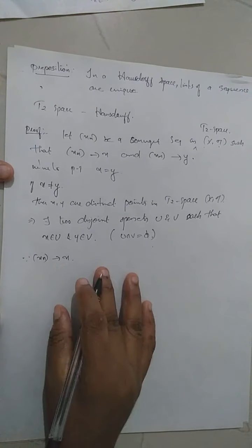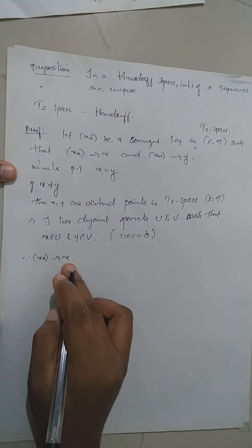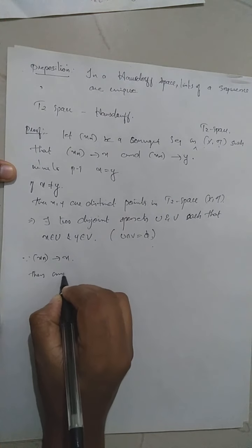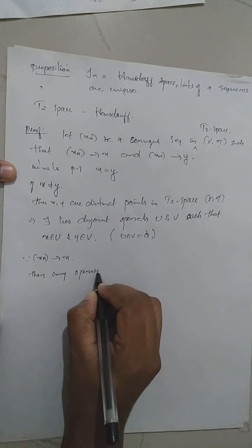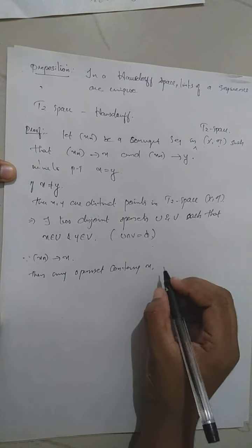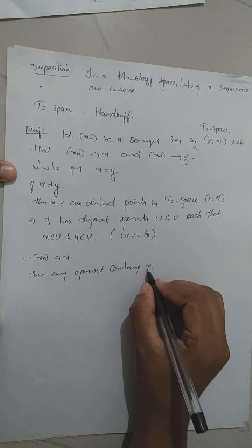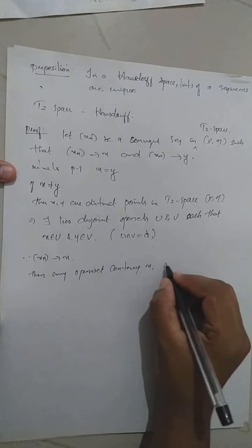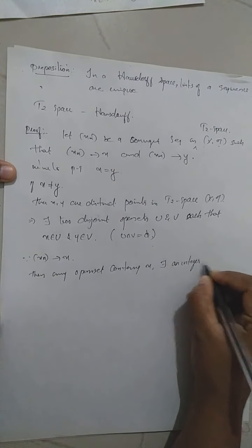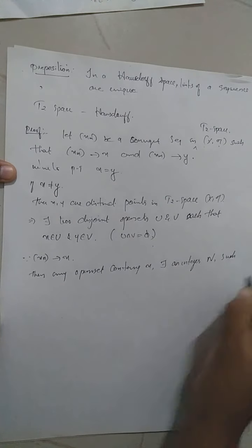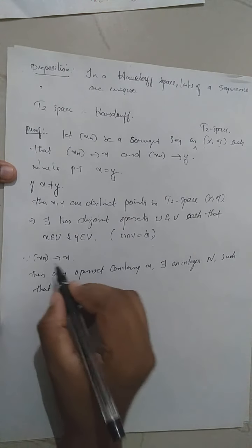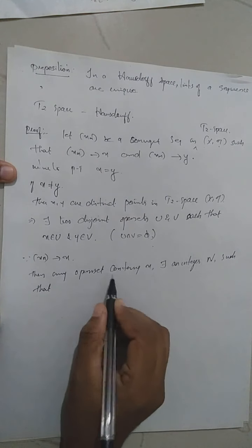When a sequence converges to a point x, then for any open set containing x, there exists an integer N1 such that after that stage all the elements of the sequence belong to the open set.